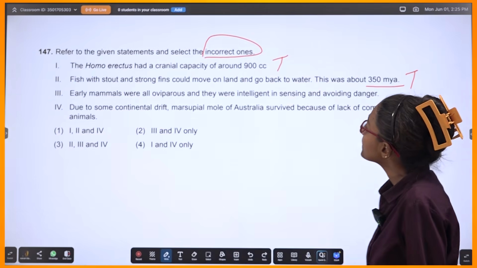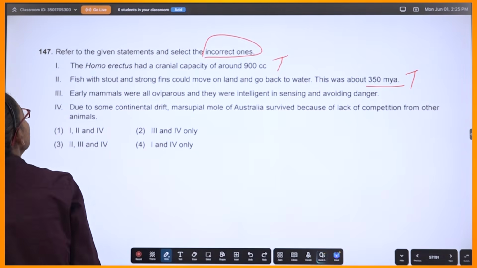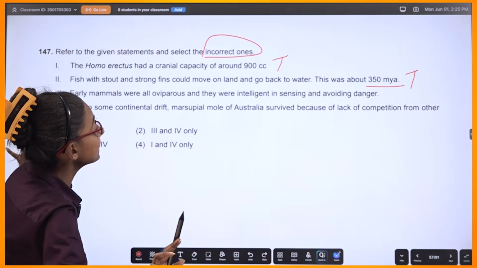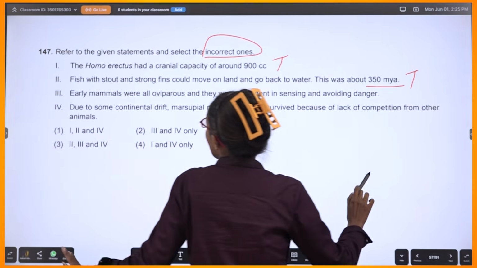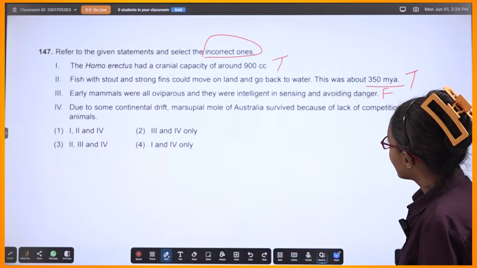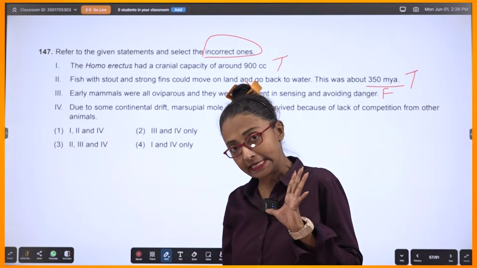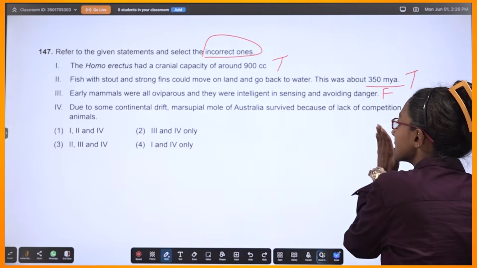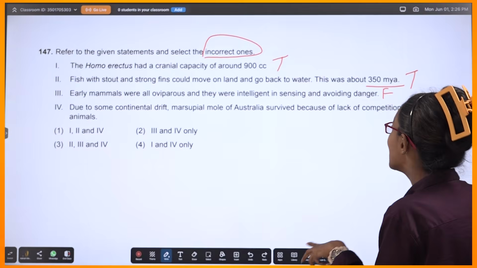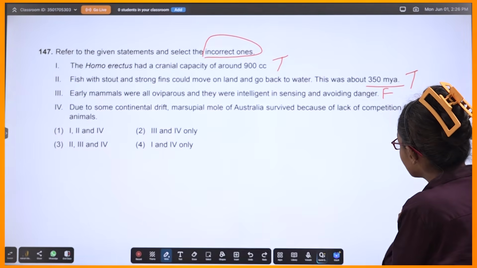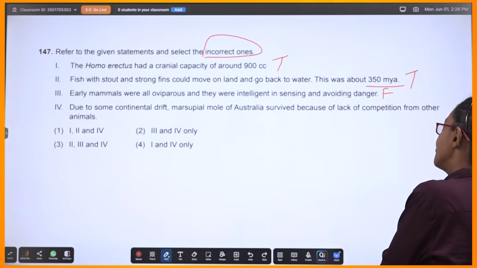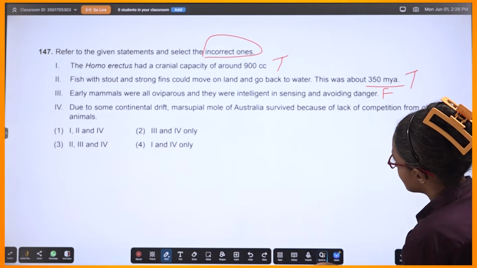350 Mya, true. Okay. Early mammals were all oviparous and very intelligent in sensing and avoiding danger. False. All were not capable. Okay. Due to some continental drift, marsupial mole of Australia survived because of lack of competition from other animals.